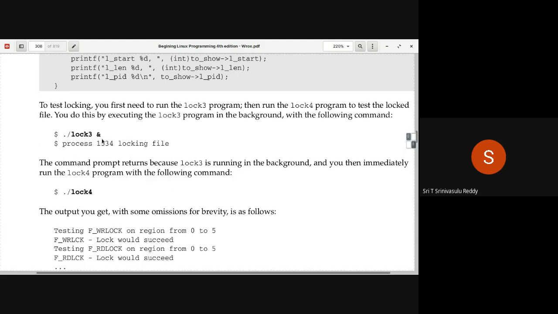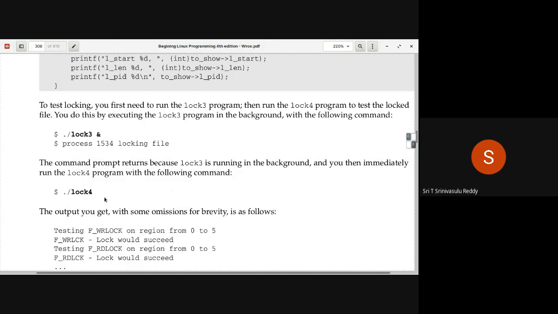It will run for a minimum of 60 seconds because a sleep is put at the end. So before that 60 seconds is over, you run this log4 also. Then you know that whatever locks log3 has applied, on those areas you get different results. On the other areas you get the same, because on the areas where you have not applied any locks by log3, this log4 can get both exclusive lock as well as shared lock. That's why you are running log4 here, ./log4.